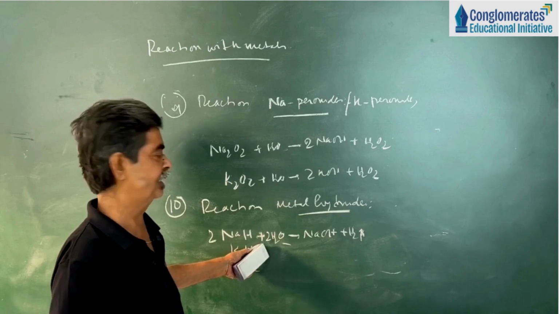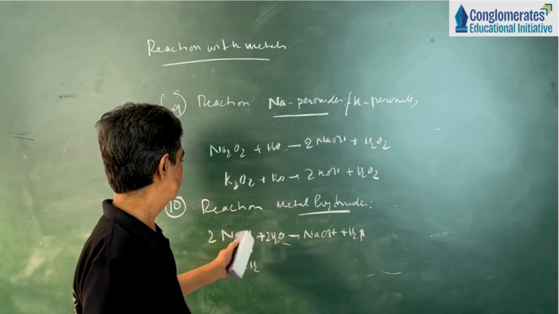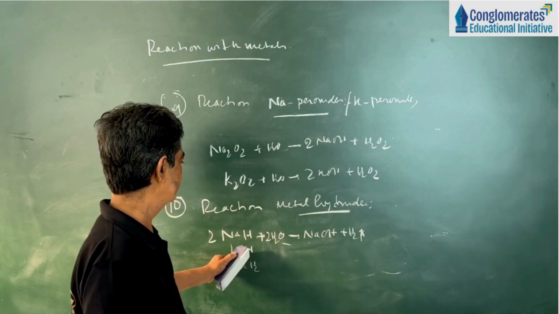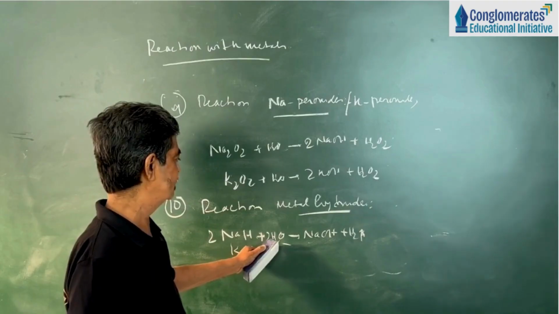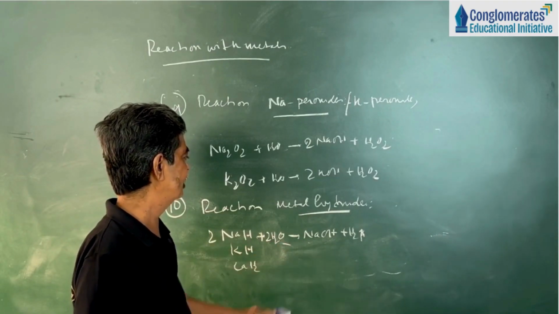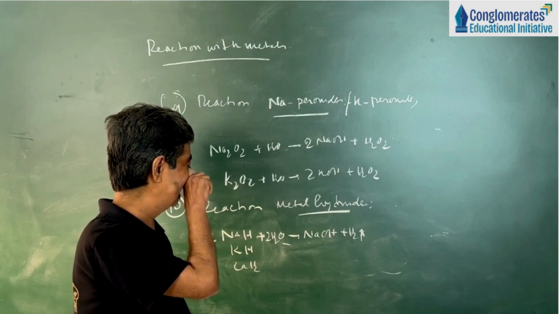Sodium hydride plus water, we get sodium hydroxide plus hydrogen. Potassium hydride plus water, potassium hydroxide plus hydrogen. Calcium hydride plus water, we get calcium hydroxide plus hydrogen.